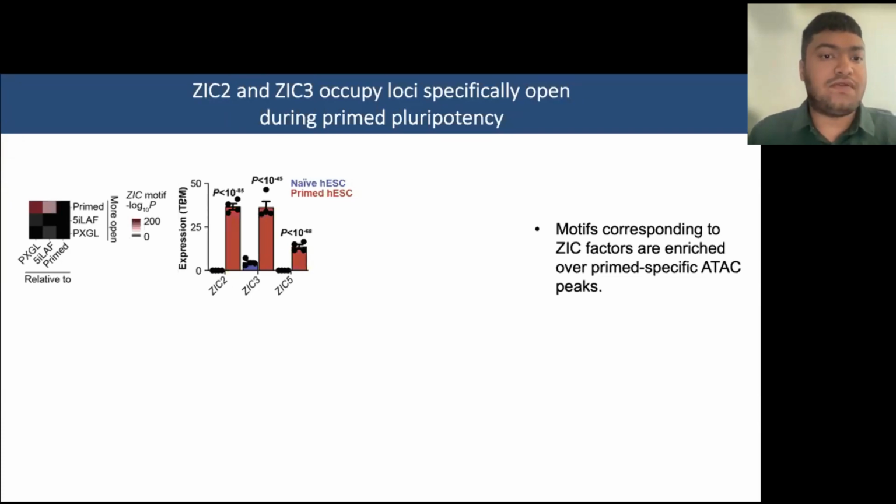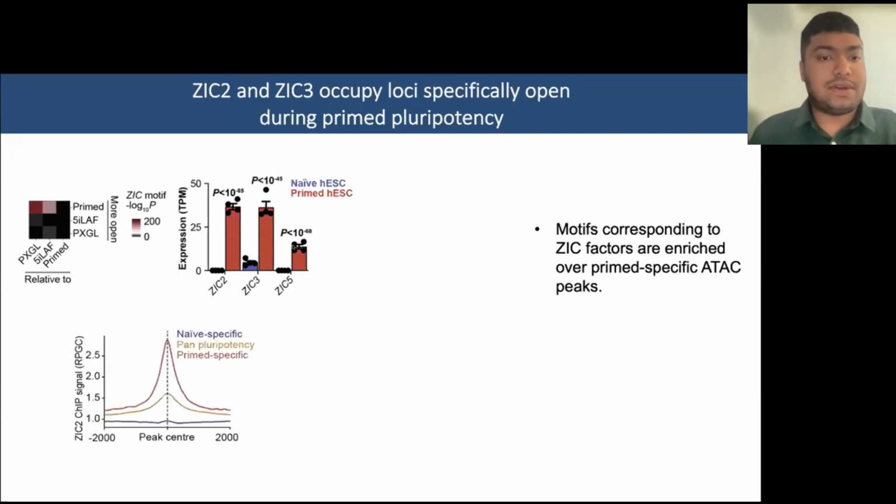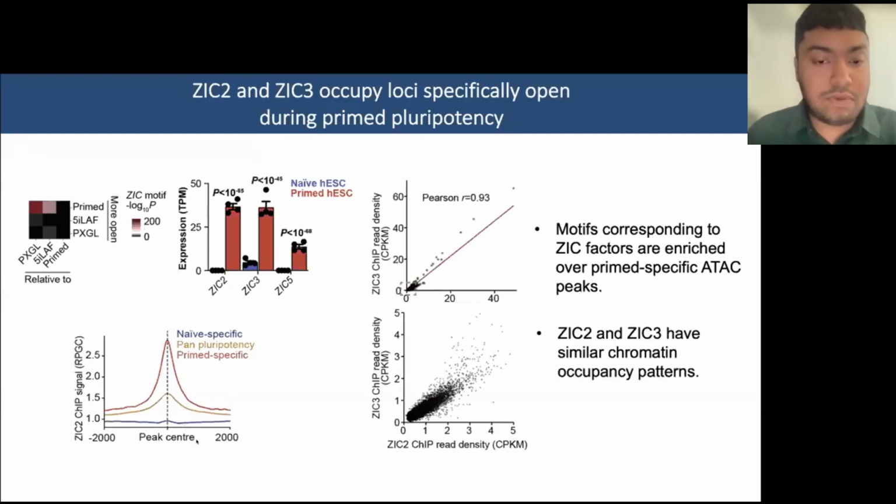So this is a family of transcription factors consisting of ZIC1 through 5, of which ZIC2, 3, and 5 are highly upregulated in primed hESCs compared to naive hESCs. Then we conducted ChIP-seq of ZIC2 and ZIC3, and what we observed quite interestingly, and consistent with our ATAC-seq analysis, was that ZIC2 is highly enriched over primed-specific ATAC peaks, but has virtually no enrichment over naive-specific ATAC peaks. Next, we also observed that ZIC2 and ZIC3 have very similar DNA occupancy patterns. So a locus that has high enrichment for ZIC2 will also have high enrichment for ZIC3, which will be more relevant later in this talk.